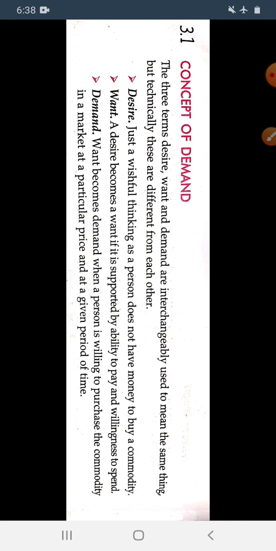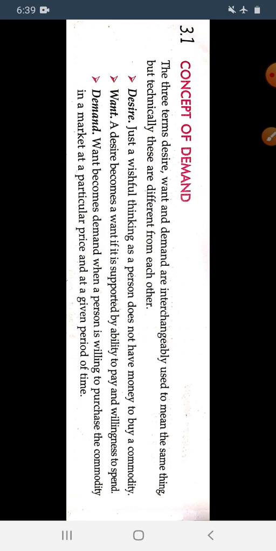A desire becomes a want if it is supported by ability to pay and willingness to spend. A desire, that I wish for that thing, becomes a want when we are able to purchase that commodity because I have the ability to pay for it. When I was poor, I wished I had my own house. So it is my desire, but I can't purchase it because I don't have money.